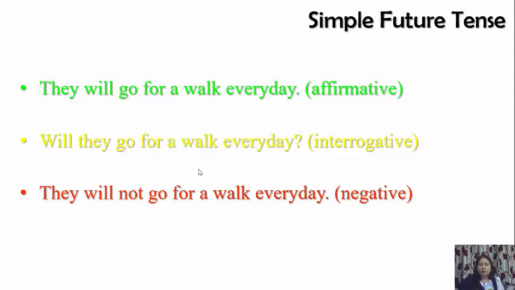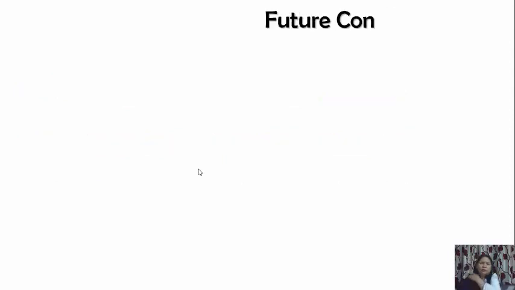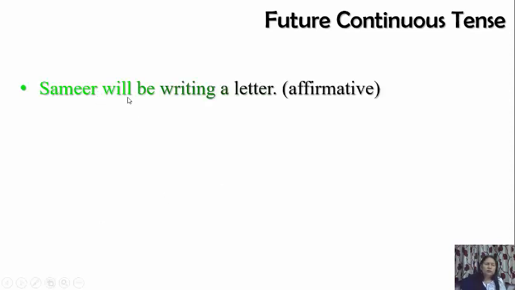Right. Now we will go to the next form, future continuous. The verb form will be plus ing form. Samir will be writing a letter. Any subject will take will be plus ing. Will be writing. Samir will be writing, boys will be writing, she will be writing, he will be writing. Right? So that shows the action will be in progress for some time. I mean, it will not be over at one point of time, but it will be in progress.